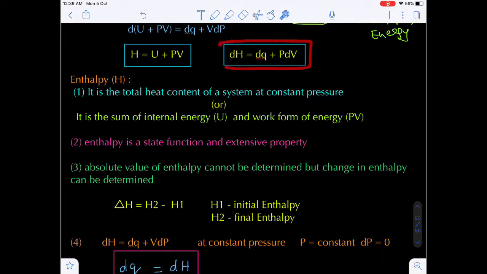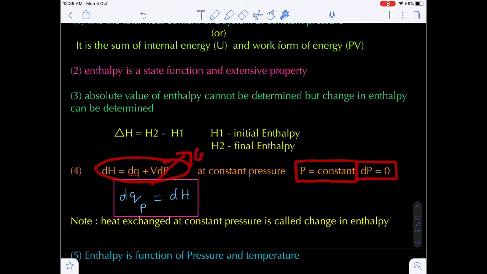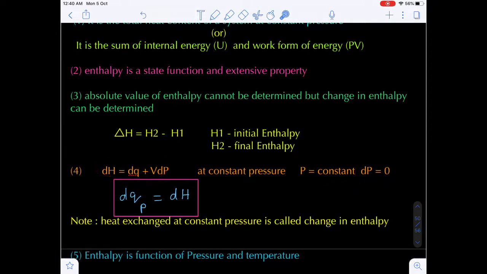Now here, the change in the enthalpy, dH is equal to dQ plus V dP. Now the statement of enthalpy: at constant pressure, the change in the pressure will be 0. So if you bring V dP, it is nothing but 0.